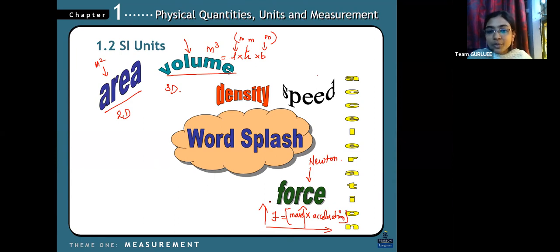If I'm hitting you with a rod, it depends on the mass, and if I hit you with a small stick, your hurt is according to the mass, right? So if the mass increases, the force will accordingly play the role. And if acceleration increases, then force also increases. So force is dependent on both things. So directly proportional. Mass into acceleration I have taken.